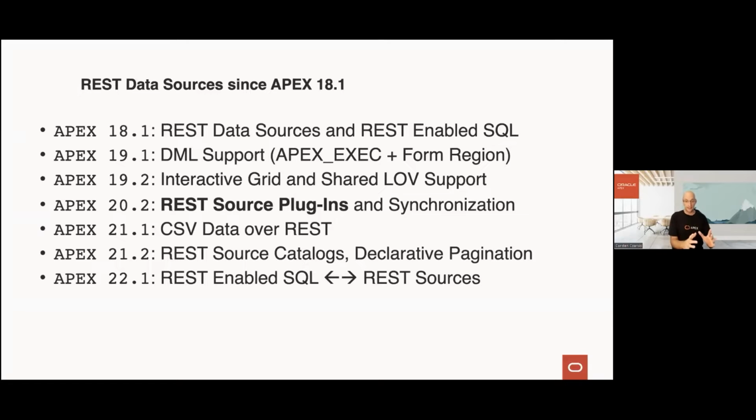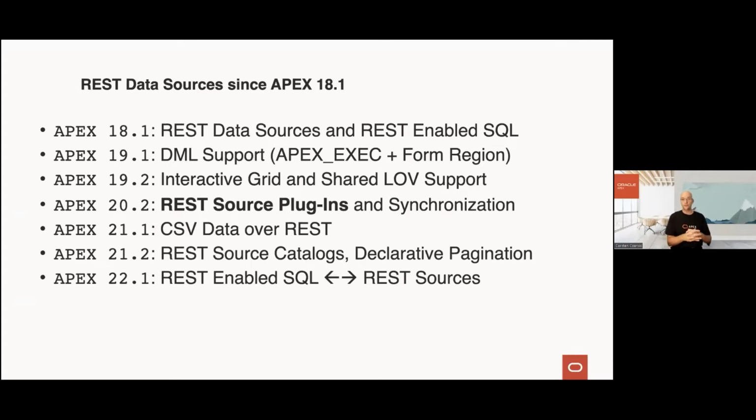REST source plugins allow the developer to really build a customized implementation for an external REST API. So let's assume the REST API expects more than just a specific set of HTTP parameters. Maybe depending on what the Apex component needs, very special requests have to be crafted to the external REST API.